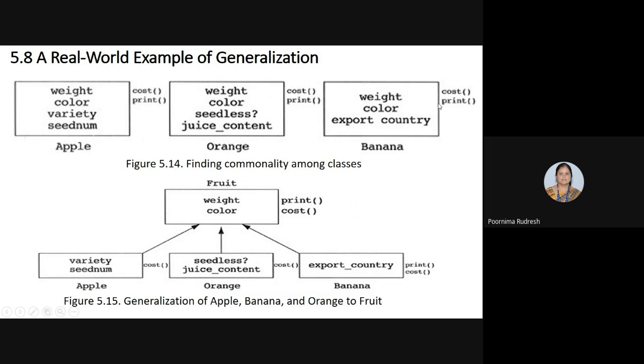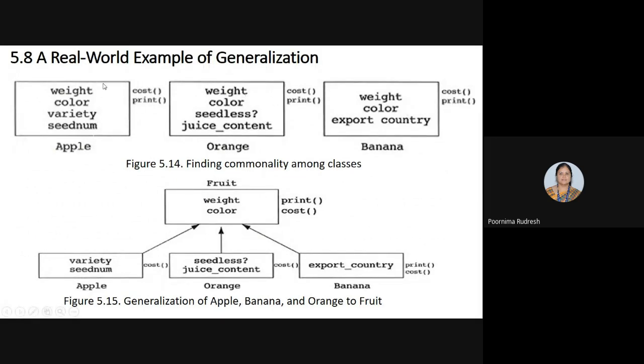Whereas the banana print function is specialized when compared to the print functions of apple and orange.